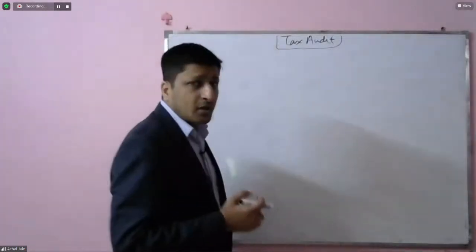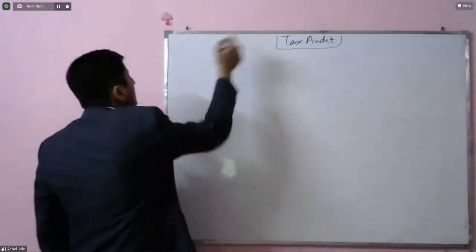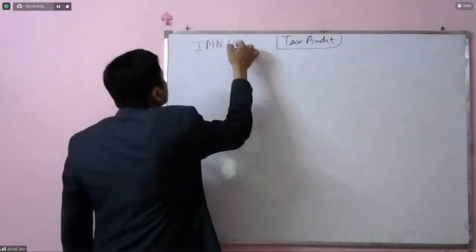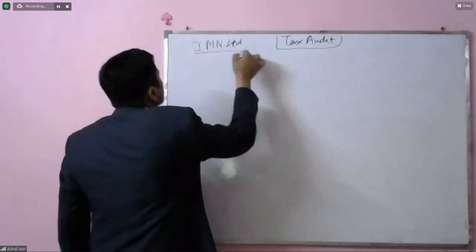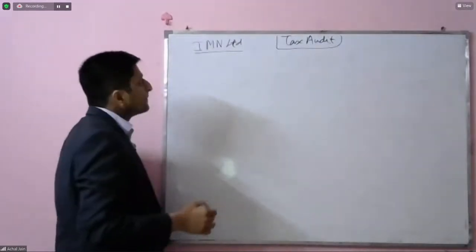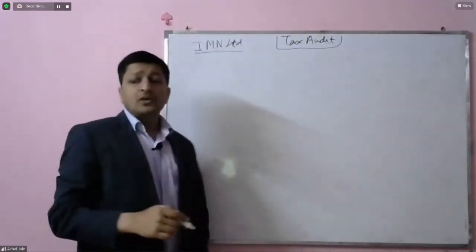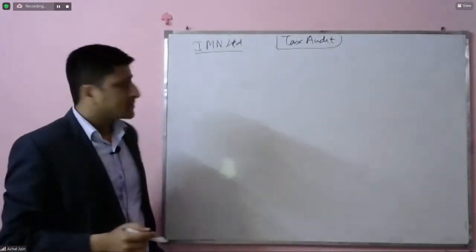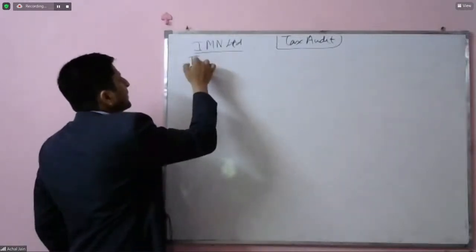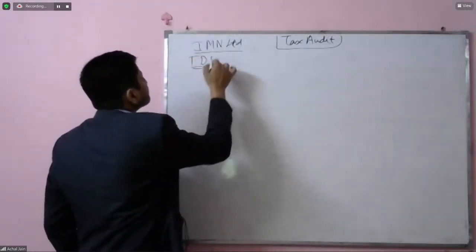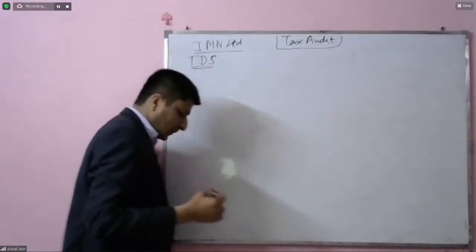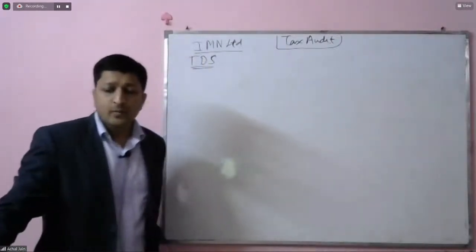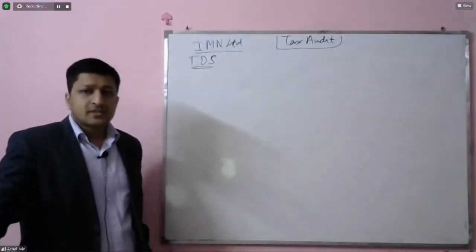So now we are talking about a company, say IMN Limited. Now it's about procedure regarding deduction of TDS. We are limited only to that. Now during the course of audit, the auditor found and observed a couple of things.